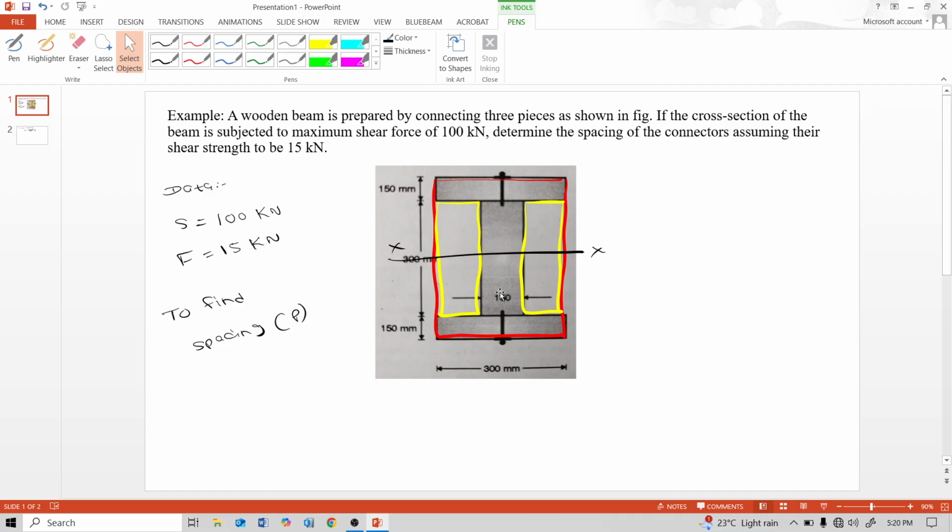The yellow color rectangle side is 300 minus 150, 150, and 150 divided by 2 is 75. That means this side is 75 and this side is also 75. So the moment of inertia is